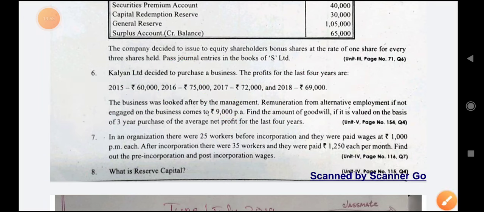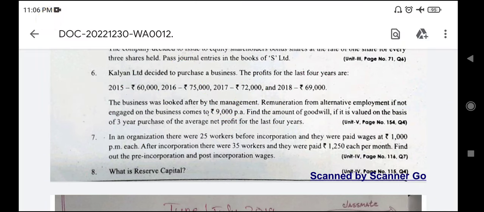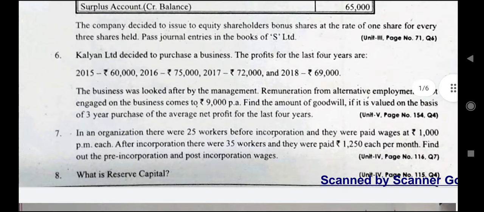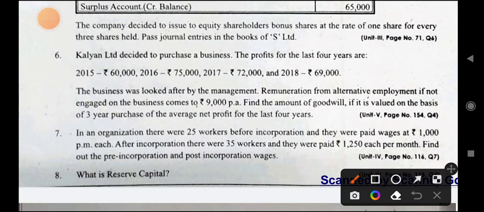Okay, we need to deduct that one. Alternative income, that is you will consider as opportunity cost, the benefit foregone in the next best alternative.